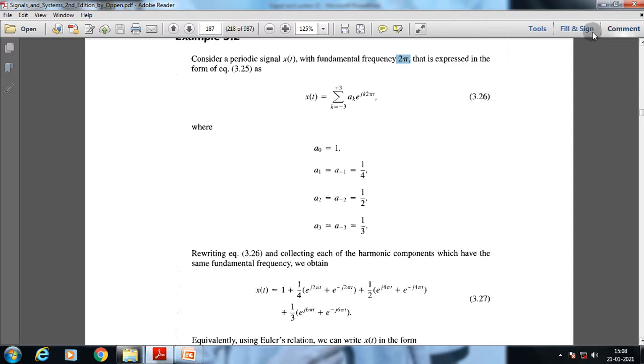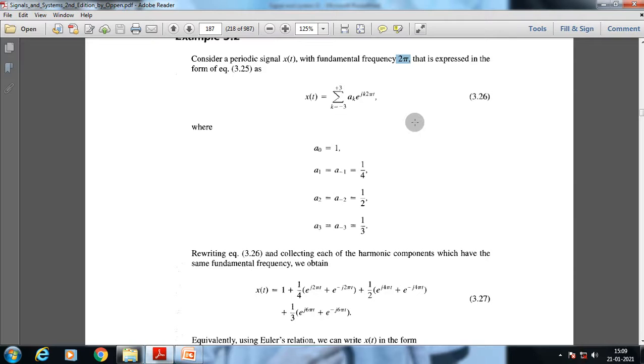First we put k equal to 0. As we know, e to the power j theta is equal to cos theta plus j sin theta. As we put theta equal to 0, cos 0 is 1 and j sin 0 is 0. So we get a value of 1, that is a suffix 0 is equal to 1. Now you put 1 in that position. What we get? e to the power j 2 pi, which can be rewritten as cos 2 pi plus j sin 2 pi.